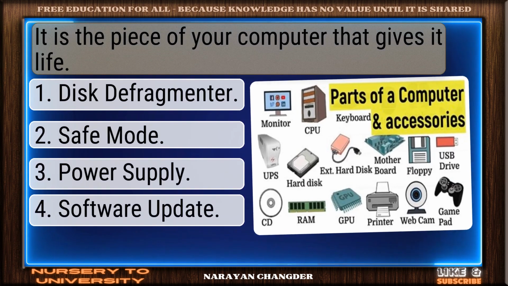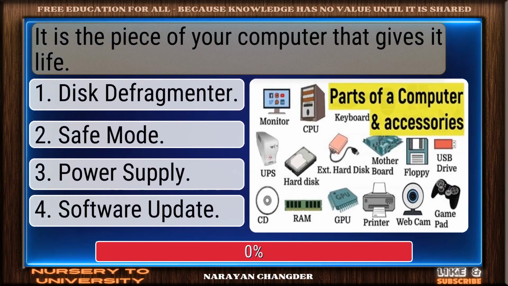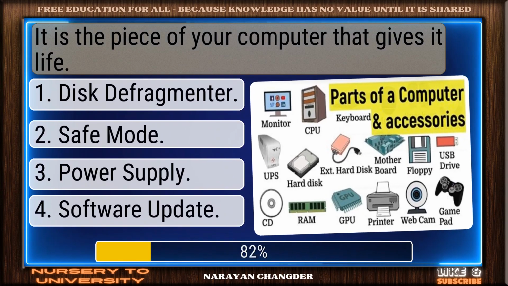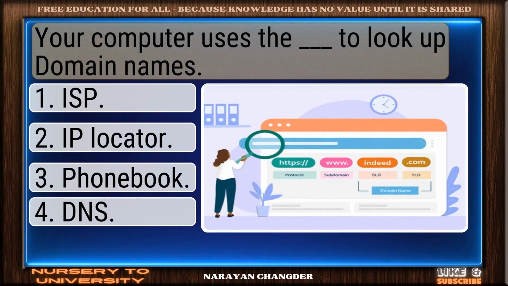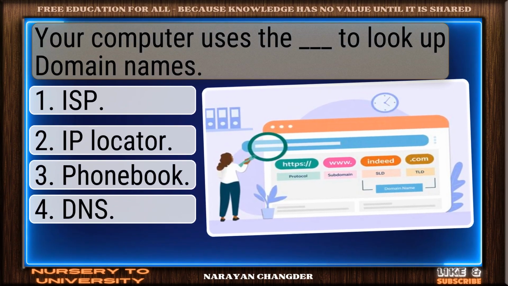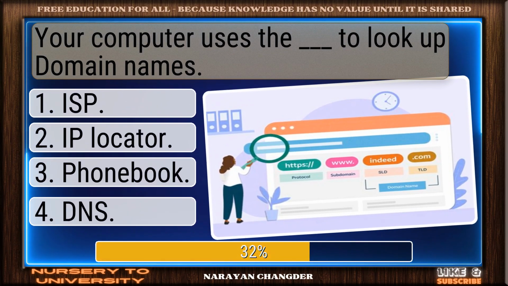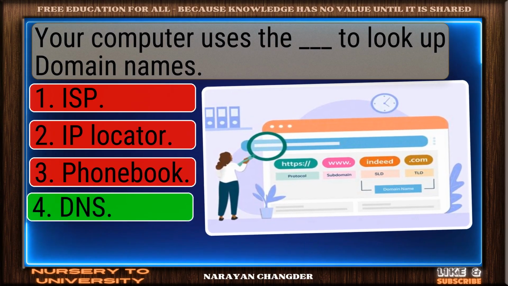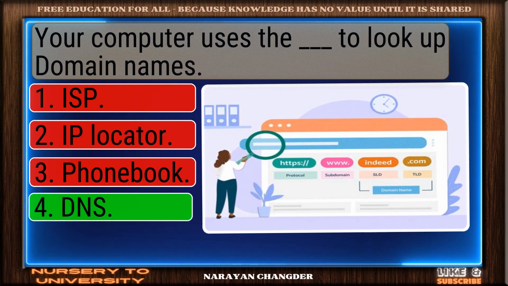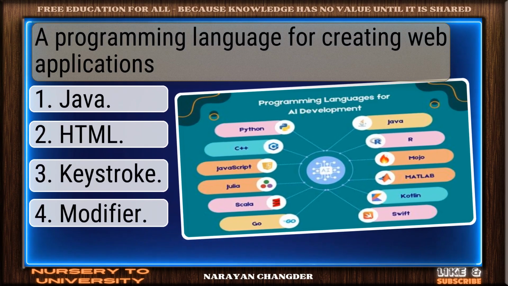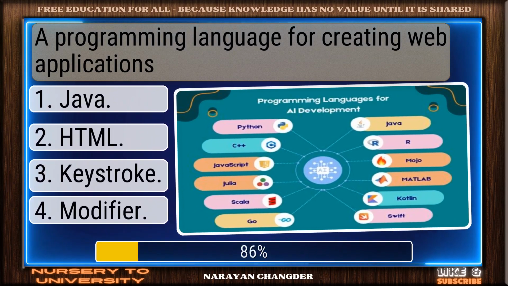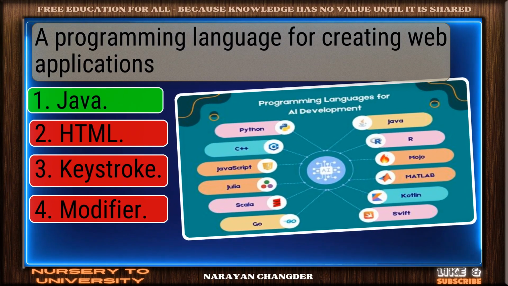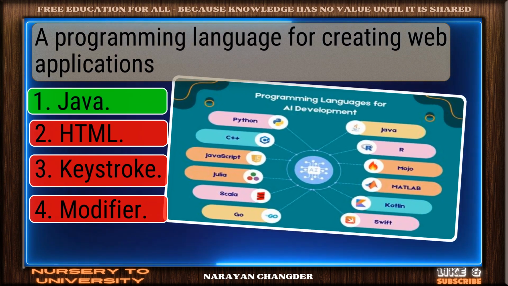It is the piece of your computer that gives it life. Clear logic. Power supply is sound. Your computer uses the dash to look up domain names. Smart pick, DNS is correct. A programming language for creating web applications. Great thinking. Java is right.